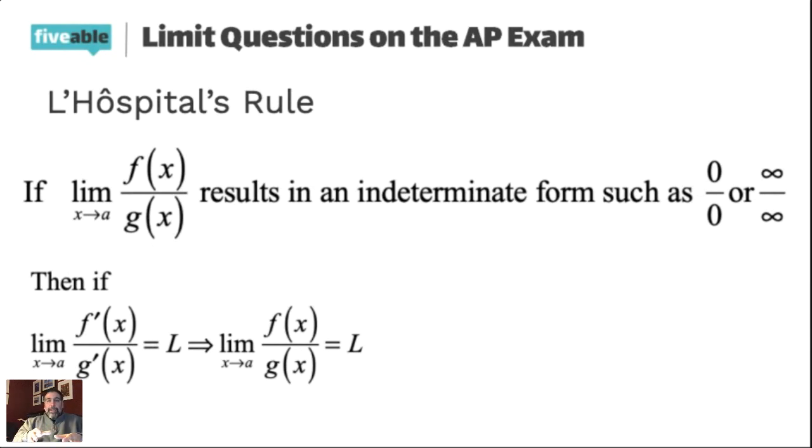A lot of times on the AP exam, especially in the free response sections, and I don't know how much you guys have been paying attention to the changes that are coming on the exam this year, but this year the exam is going to be just free response. The multiple choice is going to be removed and you're going to be required to answer free response questions.